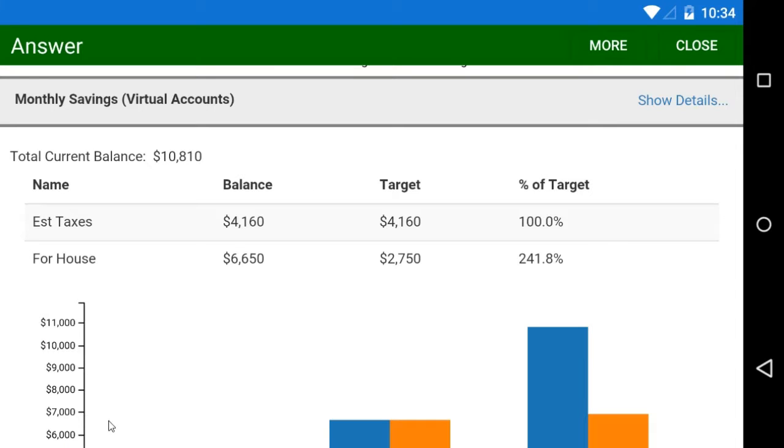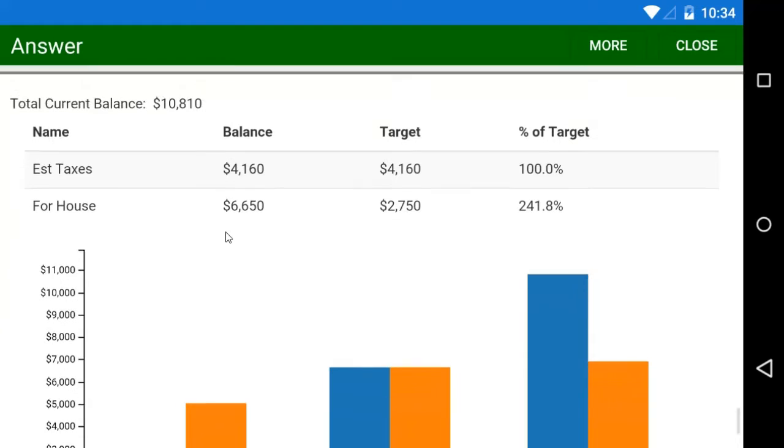And sure enough, 12% of the $5,000 check I just added has been added to the estimated taxes virtual account, which is good. That's $600 that could be lost in the shuffle otherwise with a lot of other tools. And for the house savings bucket, notice we're reflecting a bump in the balance due to our deposit, or what's left of the deposit after the estimated tax bucket has been considered.